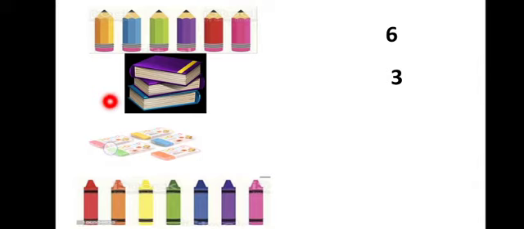How many erasers have we got? We've got 1, 2, 3, 4, 5 erasers. And how many crayons we've got? We've got 1, 2, 3, 4, 5, 6, 7 crayons. So this is how I have counted the birthday gifts that I have got and I have made a note of it. This is the simple way we know, and if we can draw the items.